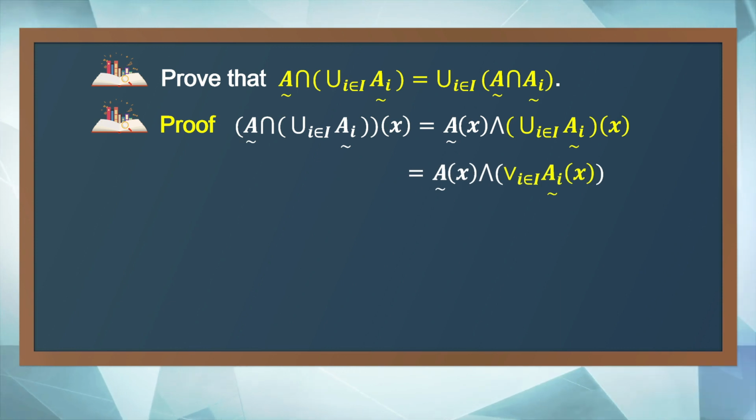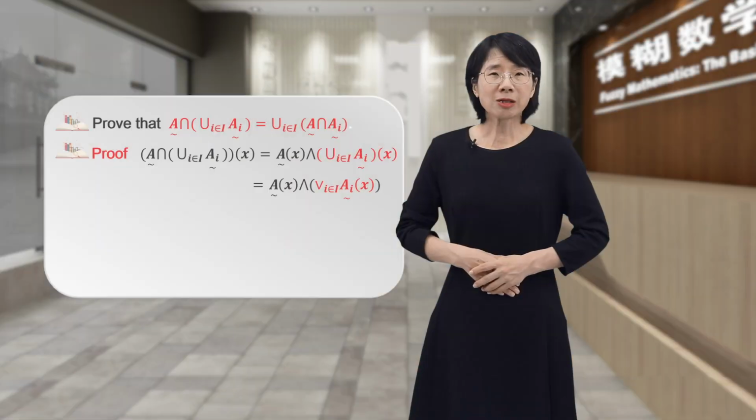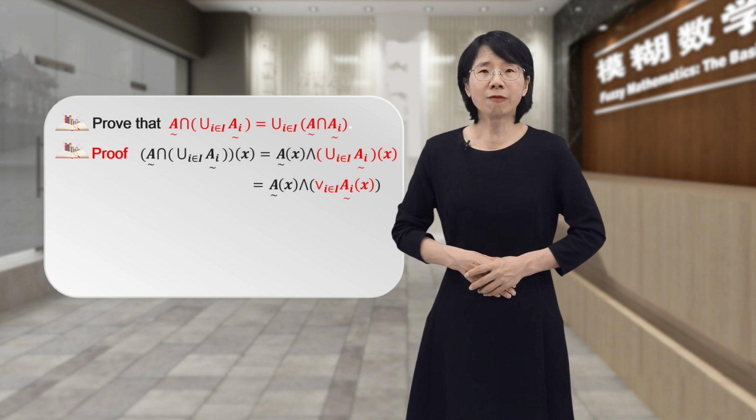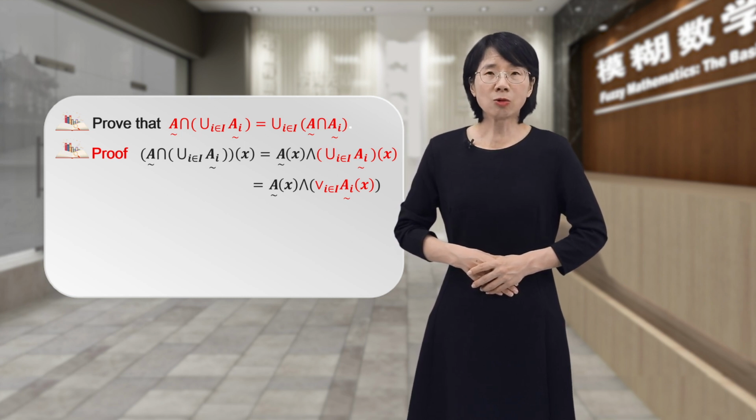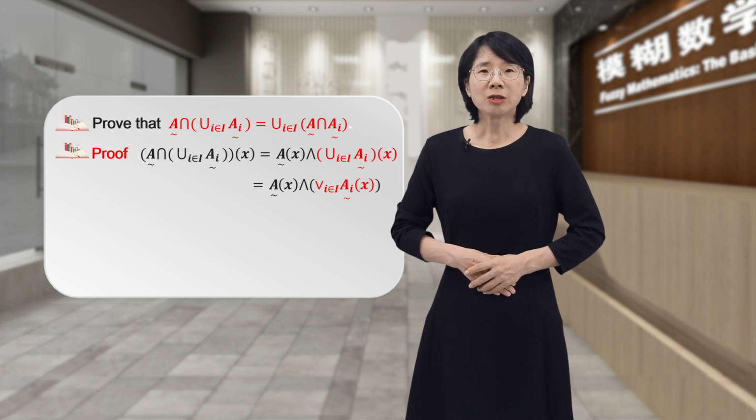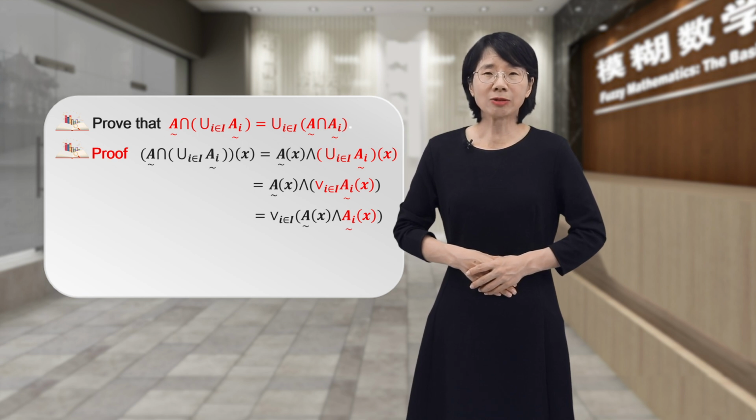By the definition of union of fuzzy sets, the union of A_i(x) is the supremum of A_i(x). By the infinite distributivity of real numbers in the closed interval from 0 to 1, this is going to be the supremum of the infimum of A(x) and A_i(x).